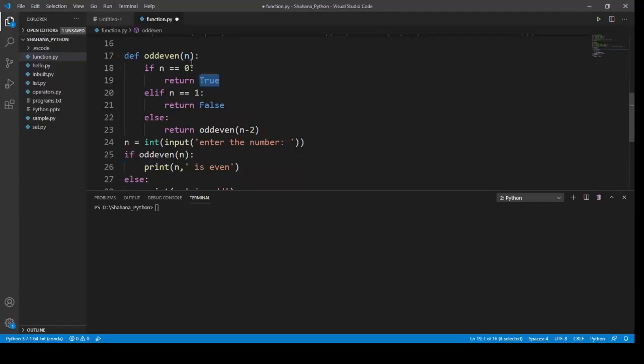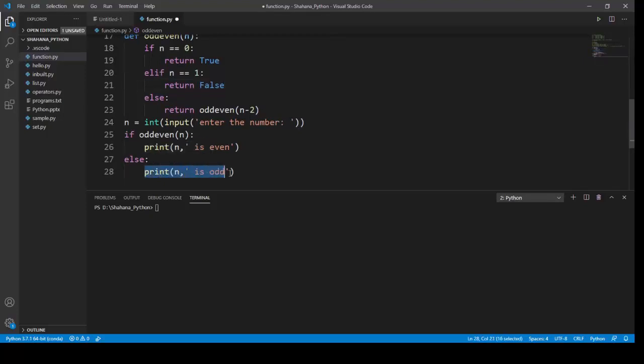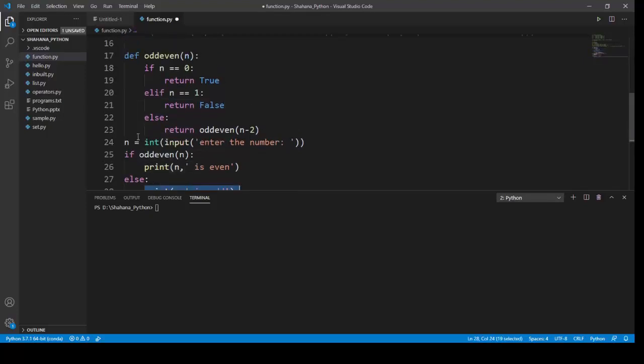Okay, my function is a true function, and my this condition will be printed. If n is equal to 1 and my function returned a value of false, this condition will be satisfied, because my function is a false function. Unless both of the conditions fail, it goes to the else part, where it returns my function called once again, but with n minus 2.